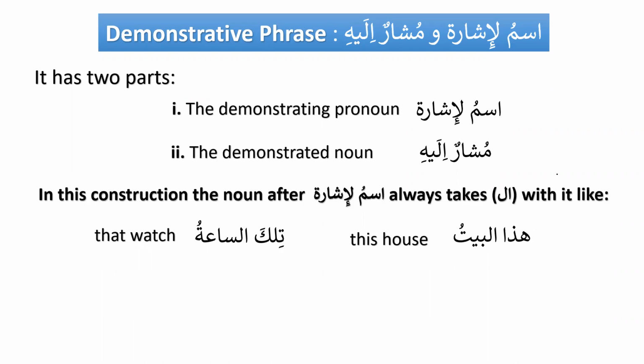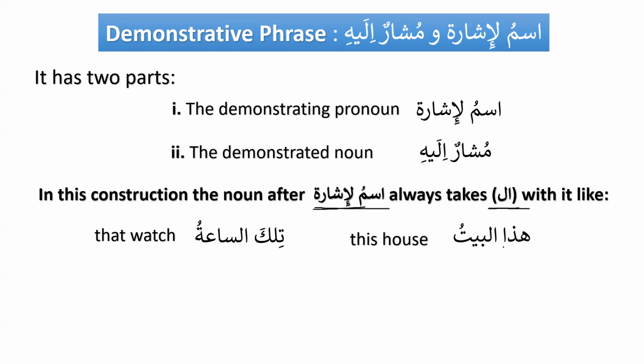In this construction, the noun after ismul ishara always takes al with it. That is a very, very important point. Let me repeat it again. In this construction, the noun after ismul ishara always takes al with it, like hadal baytu.